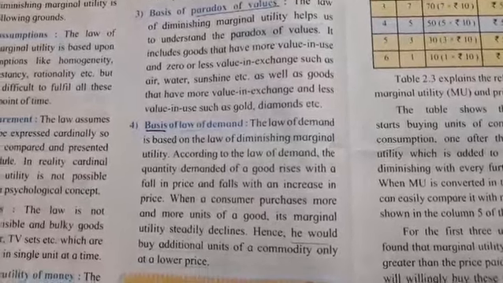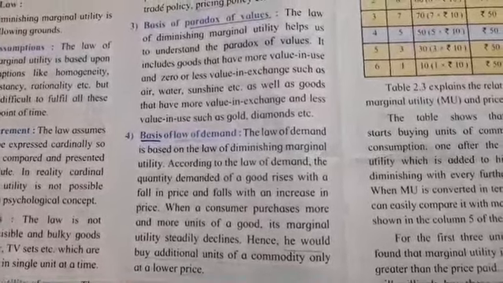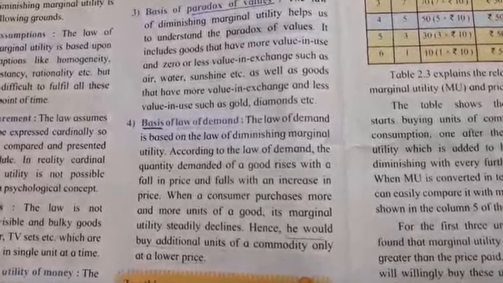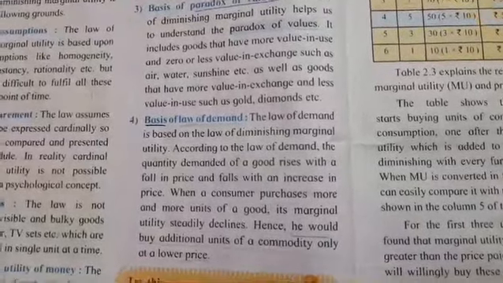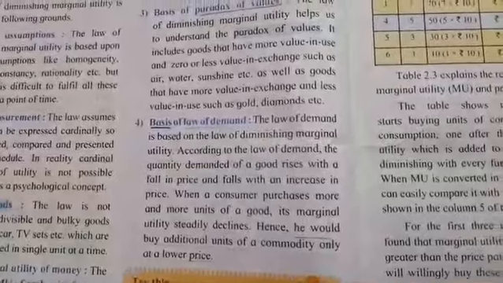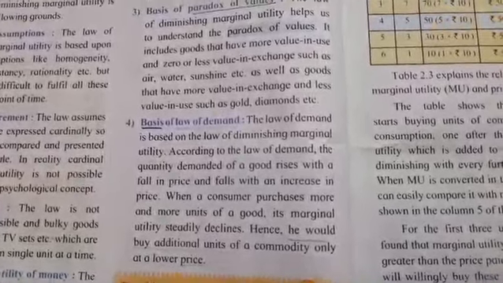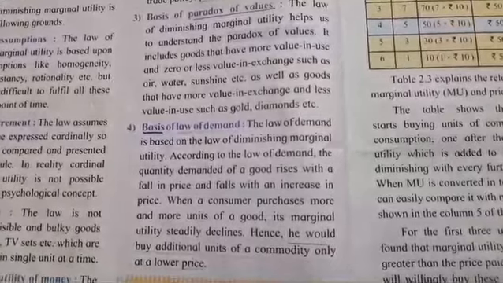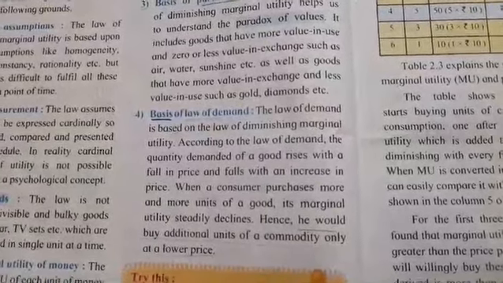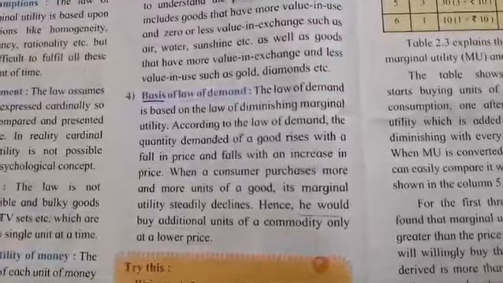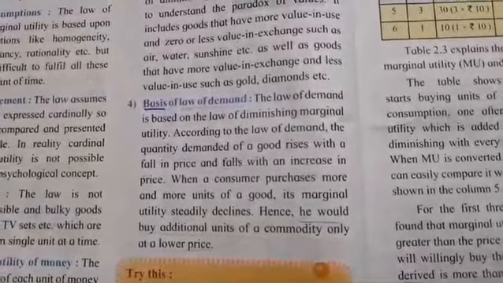Third, basis of paradox of values. The law of diminishing marginal utility helps us to understand the paradox of values. It includes goods that have more value in use and zero or less value in exchange, such as air, water, sunshine, etc., as well as goods that have more value in exchange and less value in use, such as gold, diamonds, etc.